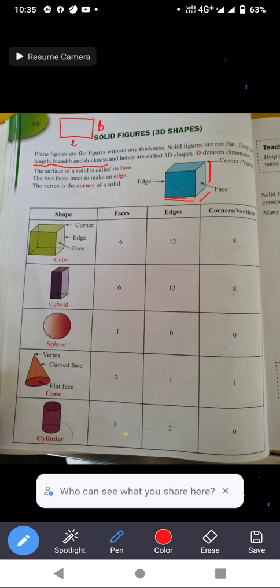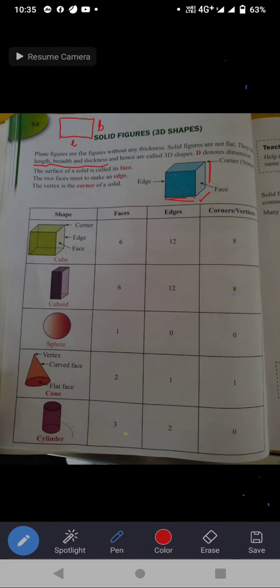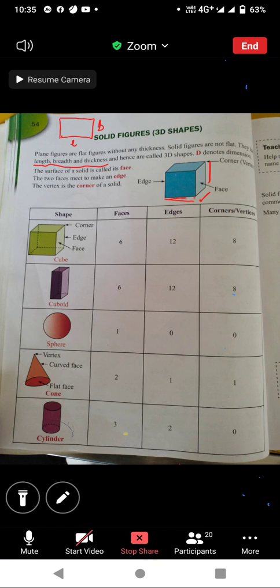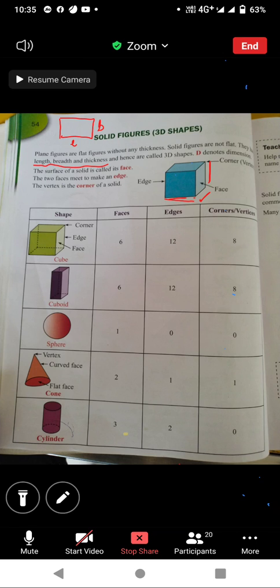And we have discussed faces, edges, and corners in the solid shape. So what are faces? The surface of a solid is called its face. Look at this figure.